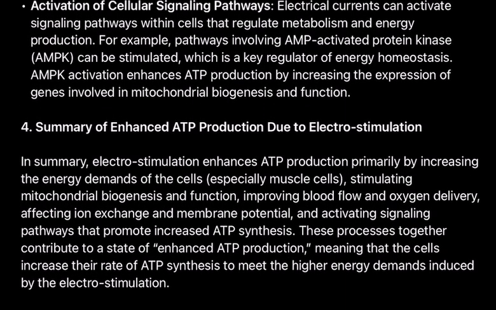4. Summary of enhanced ATP production due to electrostimulation. In summary, electrostimulation enhances ATP production primarily by increasing the energy demands of the cells, especially muscle cells, stimulating mitochondrial biogenesis and function, improving blood flow and oxygen delivery, affecting ion exchange and membrane potential, and activating signaling pathways that promote increased ATP synthesis. These processes together contribute to a state of enhanced ATP production, meaning that the cells increase their rate of ATP synthesis to meet the higher energy demands induced by the electrostimulation.